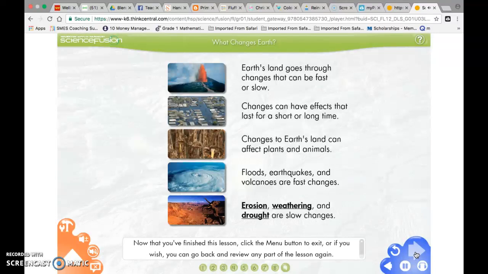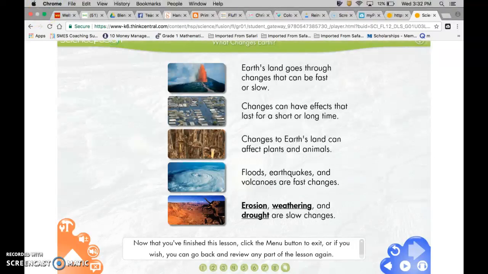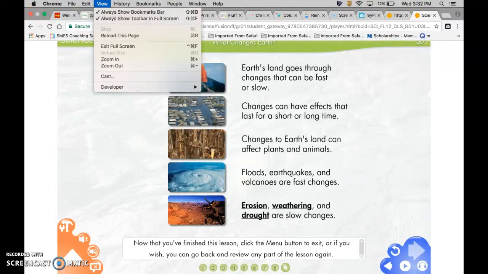Now that you've finished this lesson, click the menu. All right, so now you should know about fast and slow changes.